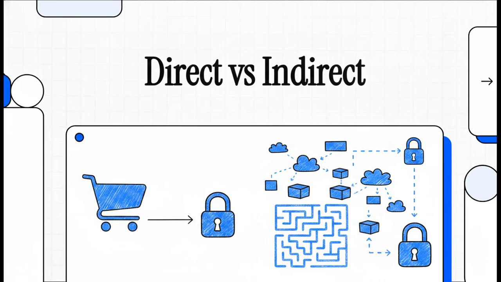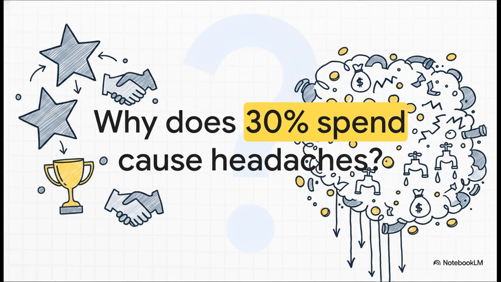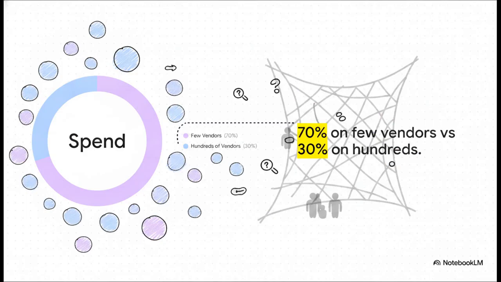Today's explainer uncovers financial risks hiding right in your procurement data. Ever wonder why just 30% of corporate spend causes literally all of your compliance and leakage headaches? It's the vendor leakage paradox. Unscrutinized, high-risk transactions easily hide in plain sight across hundreds of minor suppliers.